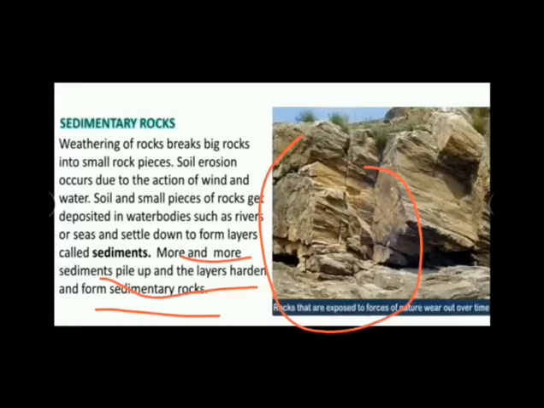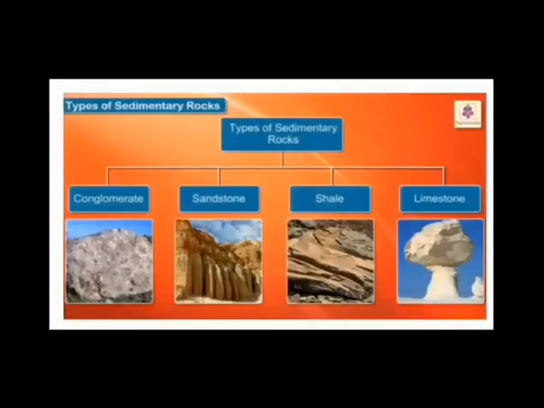So these are the sedimentary rocks. Now let's take some examples of sedimentary rocks. There are so many examples like conglomerate, sandstone, shale, and limestone. All these are the types of sedimentary rocks.